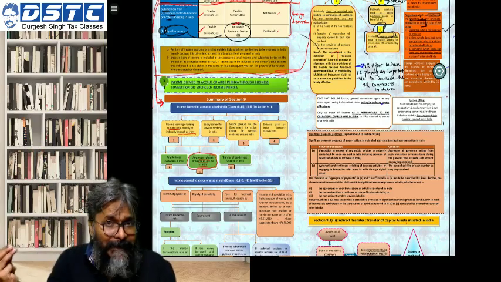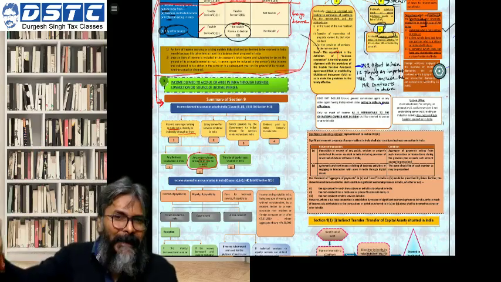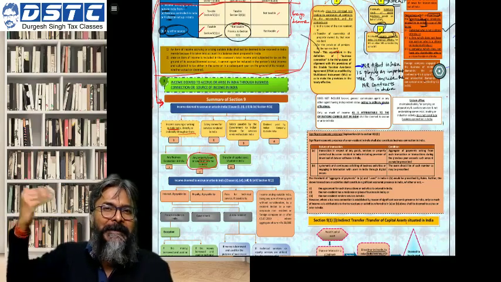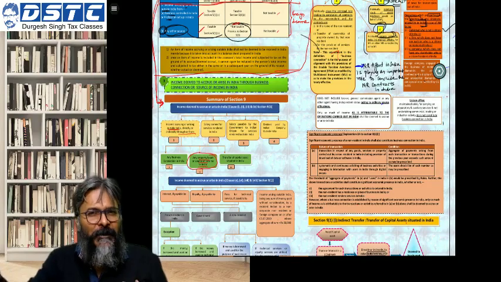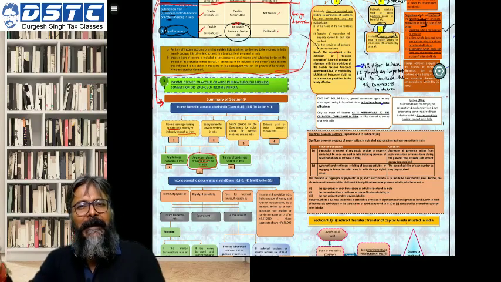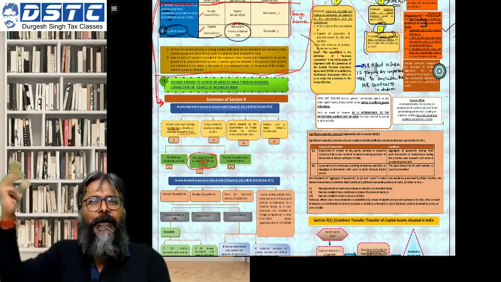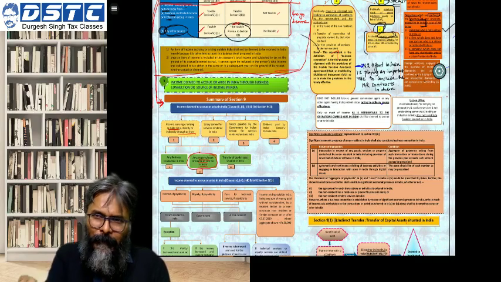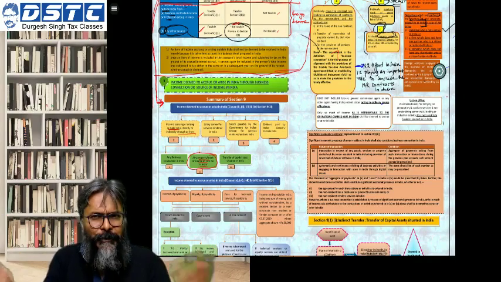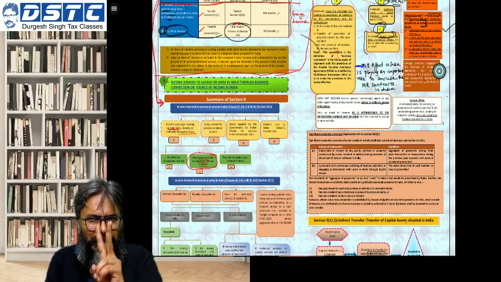If that is the case, then this non-resident, through that agent in India, will have a business connection in India, and whatever income arises from such business connection, we can say that income has accrued or is deemed to have accrued or arisen in India. That is what we will say on that part, and accordingly it will be charged to tax. So these are the 2 points, students, that we will remember.